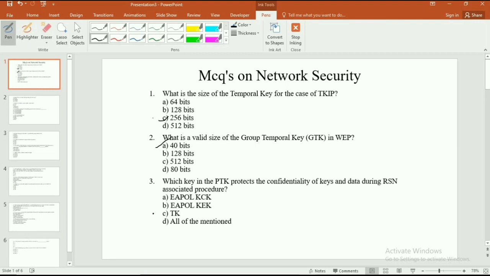Now the third question is, which key in the PTK protects the confidentiality of keys and data during the RSN association procedure? Options are: A EAPOL KCK, option B EAPOL KEK, option C TK, and option D all of the mentioned. The correct answer is option B EAPOL KEK.